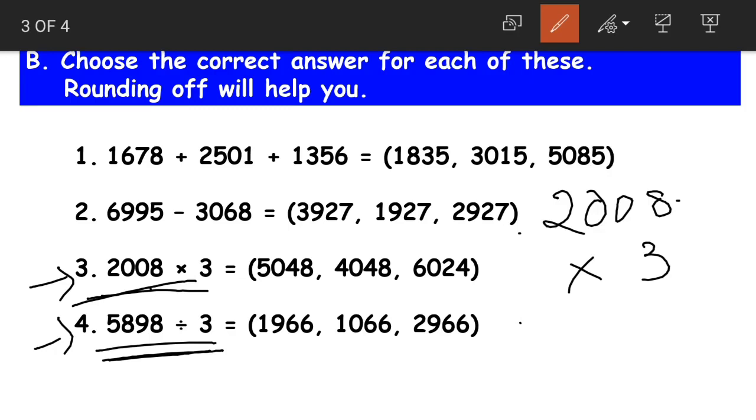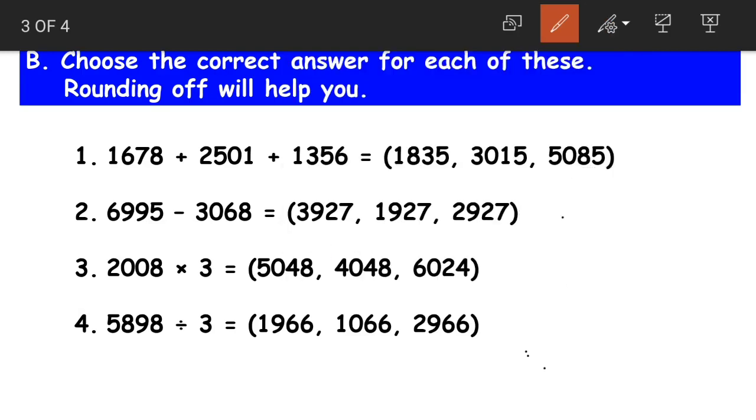In such multiplications and divisions, we need to estimate only one number, because the other number is already a single digit number, so it is easier to calculate. 2008 is a large number, so we'll estimate it. 2008 can be rounded off as 2000.